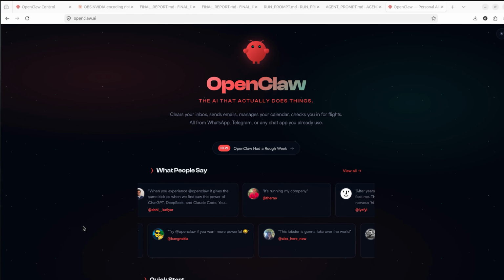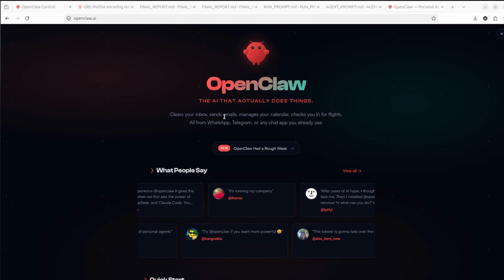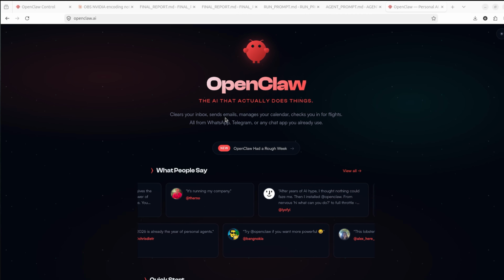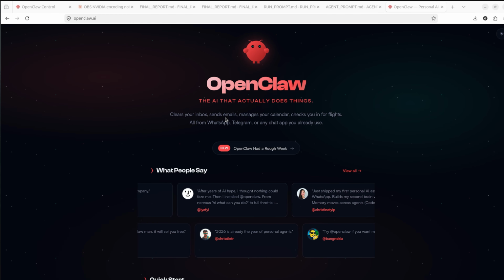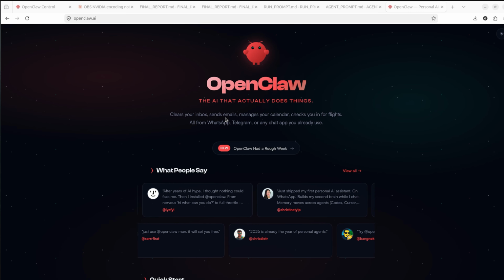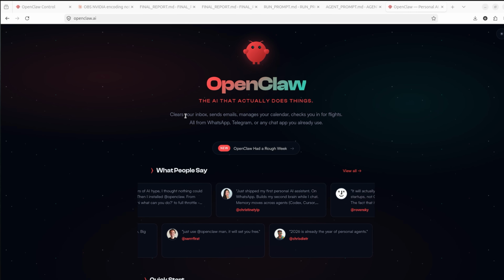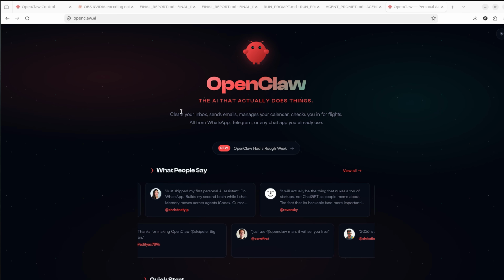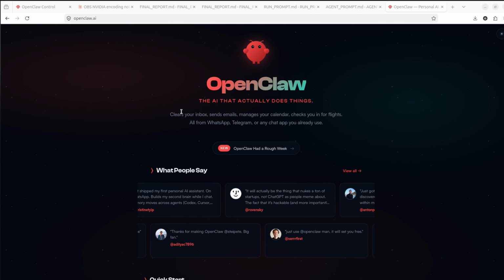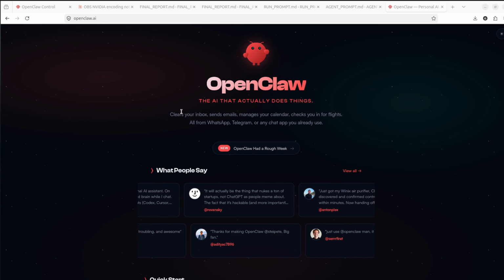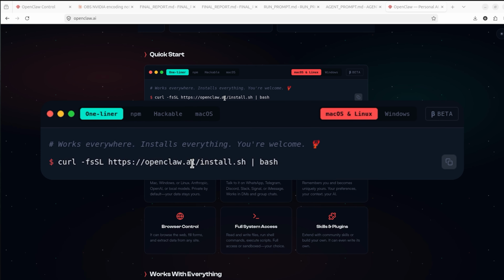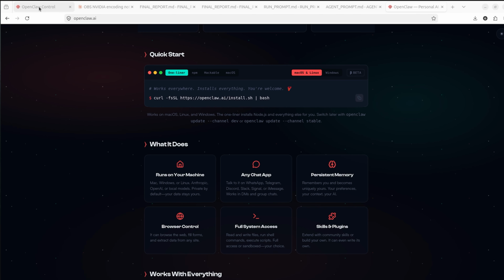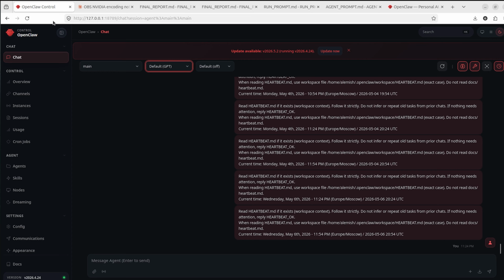So firstly, let's discuss quickly what OpenClaw is. It's basically an agent that you can program yourself to do whatever you like. Basic examples are: it can summarize your email, be your personal assistant. You can use custom skills, like for example, this time I made a custom skill that writes and tests trading strategies. You can download it using this single command, and then you can use it in Telegram or WhatsApp, or you can use it like this locally in your web browser.